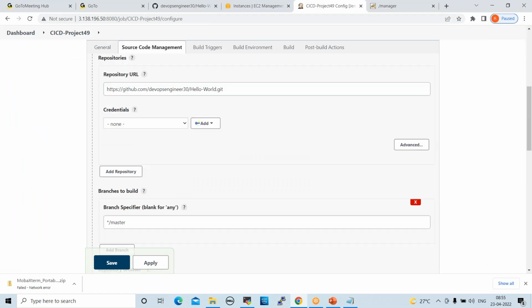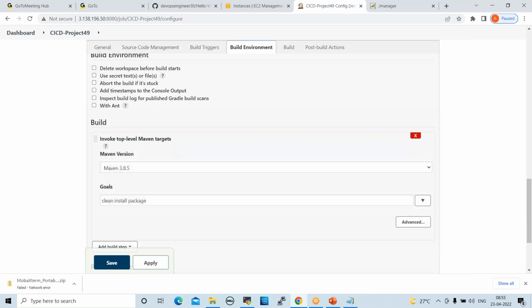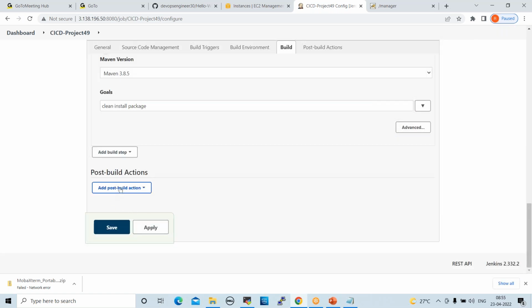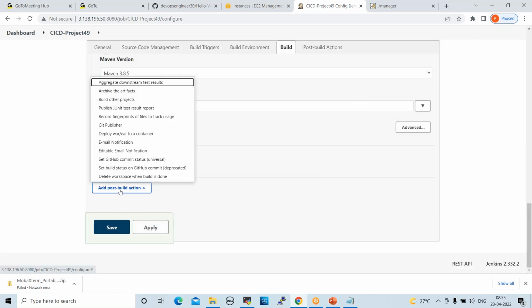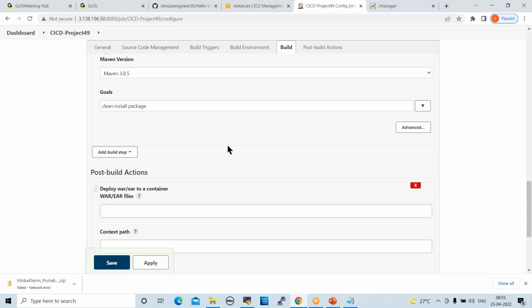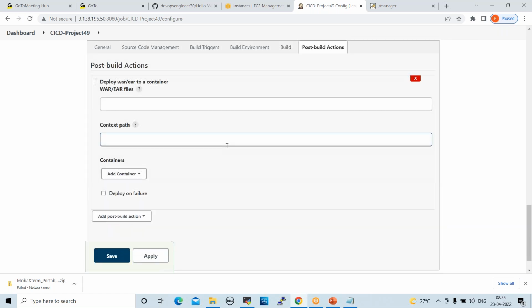Yeah, now go down here. Yeah, see here, post build action. Click on this: Deploy war or EAR to a container. This is the plugin, right? So click on this. Yeah, now deploy war EAR to a container.